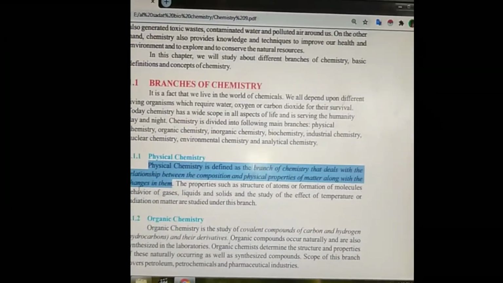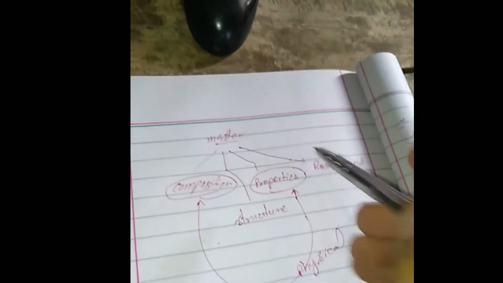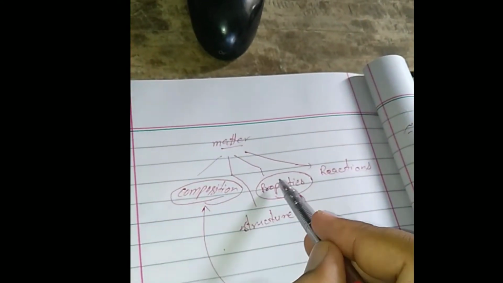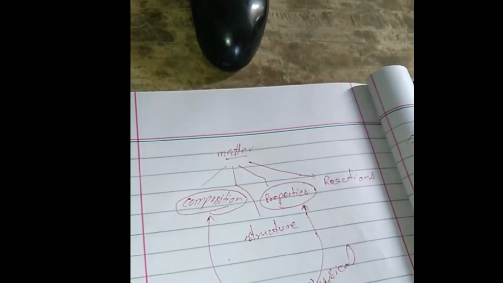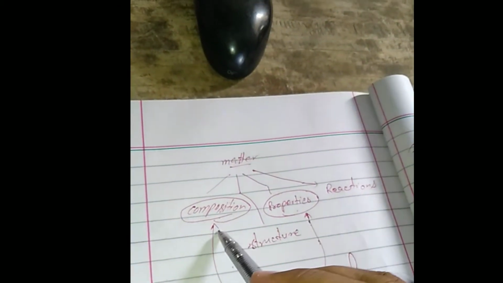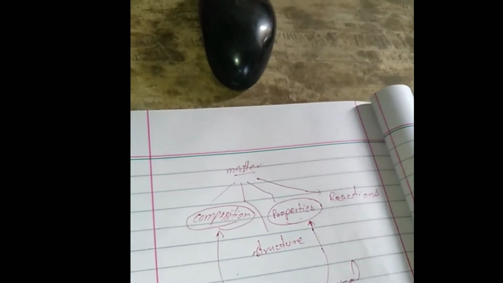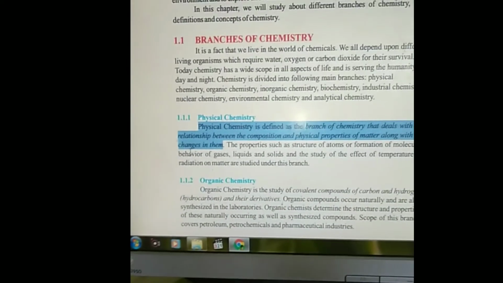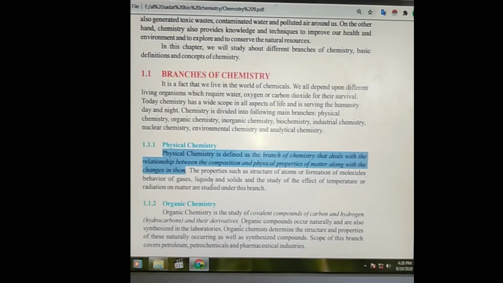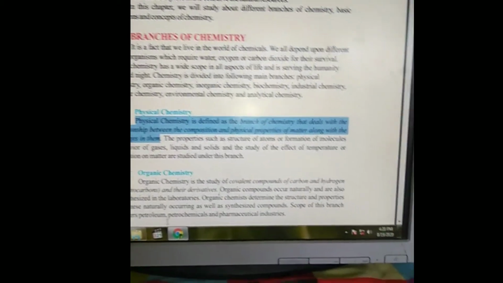And if we look at the definition, we have two things: composition and properties. And not only properties, these are physical properties. Physical properties and composition have the relationship, and this is called physical chemistry. After physical chemistry, we are going to organic chemistry, and in the start we are telling you